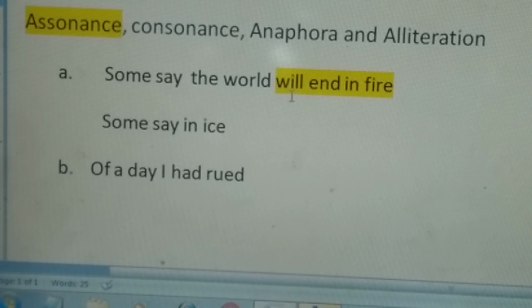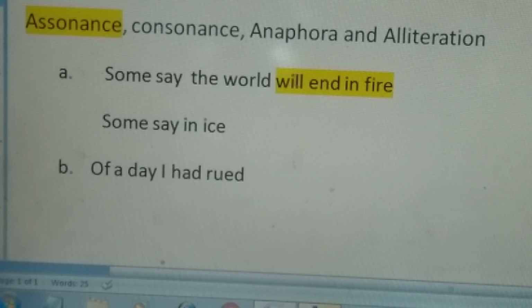See this example. Here we will see one vowel is repeated 3 times. I, will, in, fire. Out of these, 3 words have I, but here it is in the middle, here it is in the beginning, here it is also somewhere in the middle.